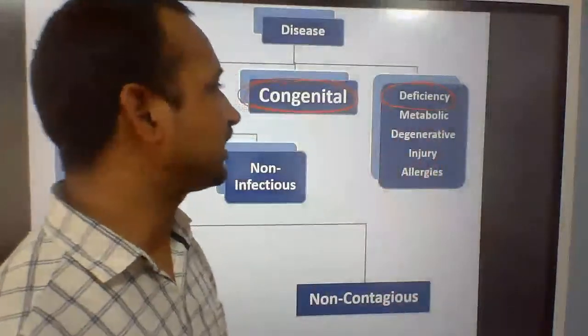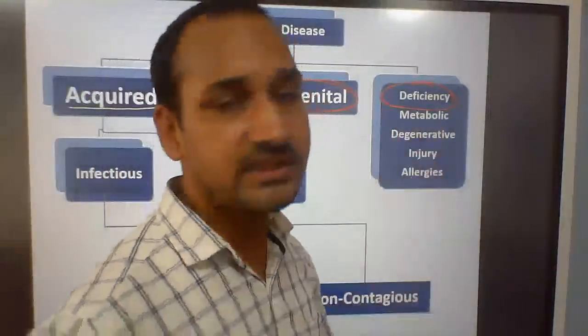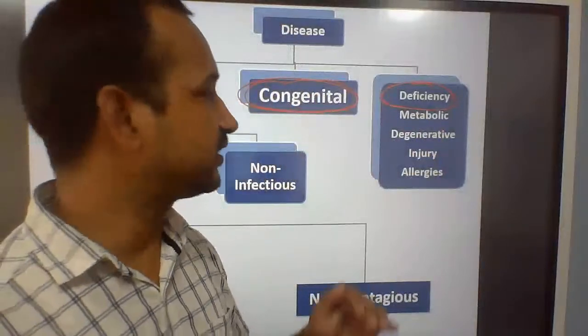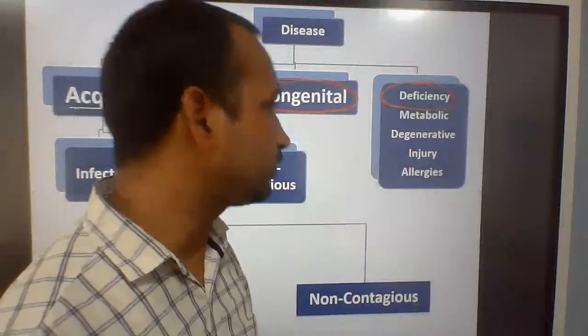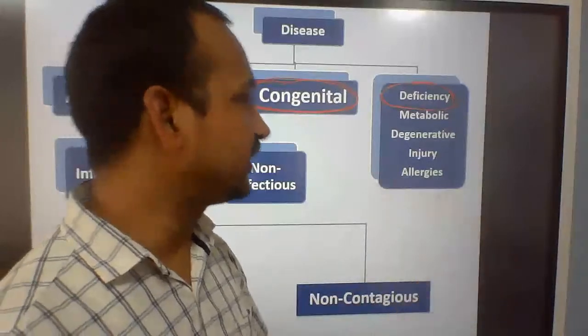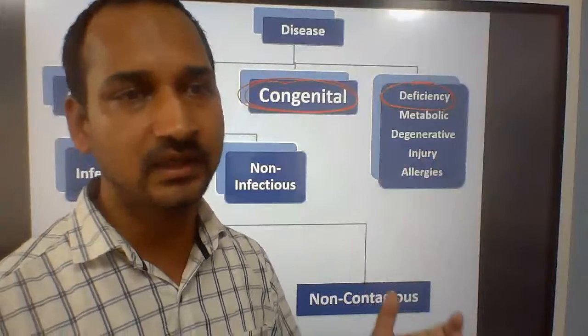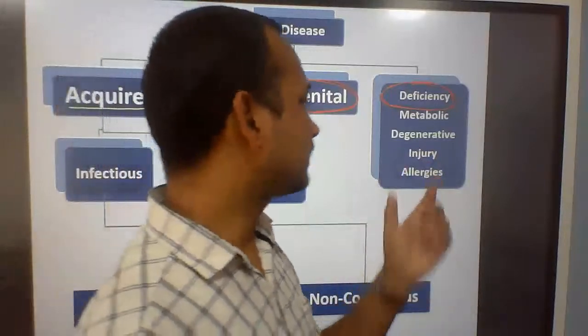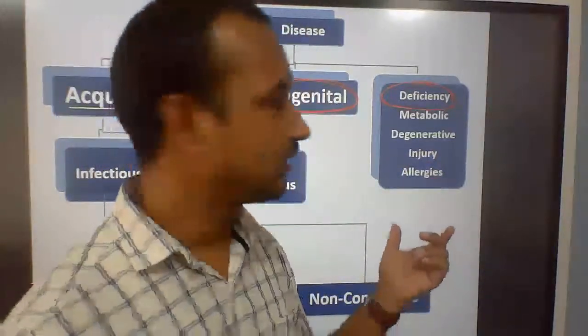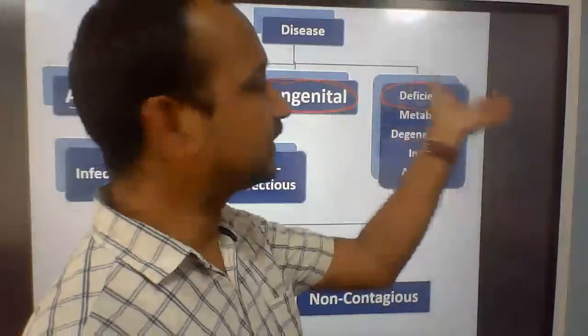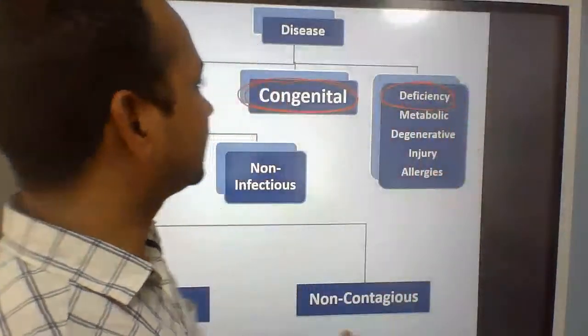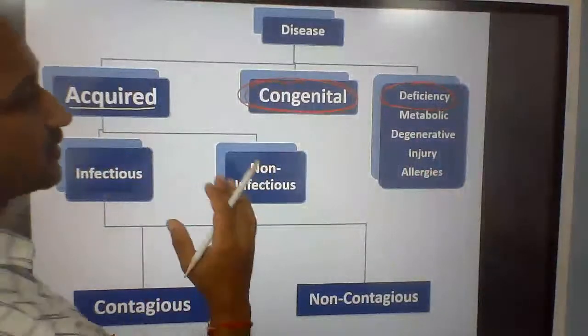So some of the diseases are metabolic diseases, some are degenerative diseases. They are causing the death of our internal tissue automatically. Autoimmune diseases, some diseases because of injury, because of a heart attack, because of a stroke. Some diseases because of allergies. So these are also one other group of diseases that may be because of several factors.